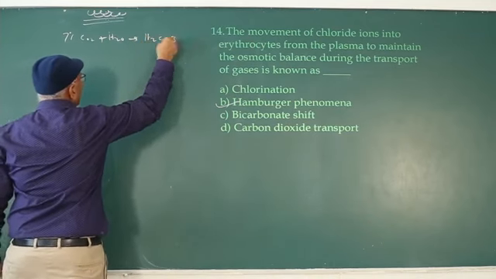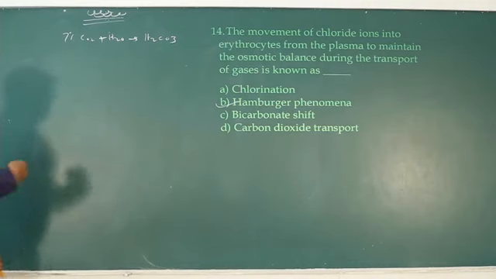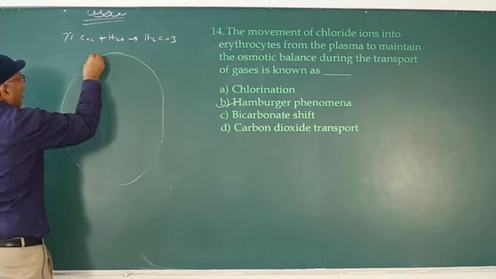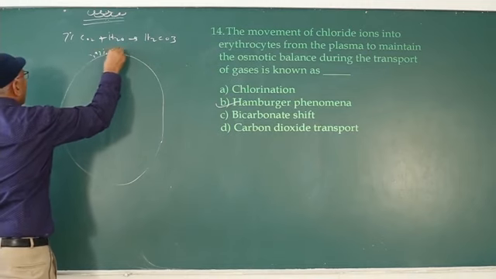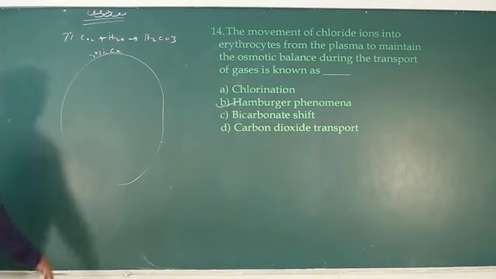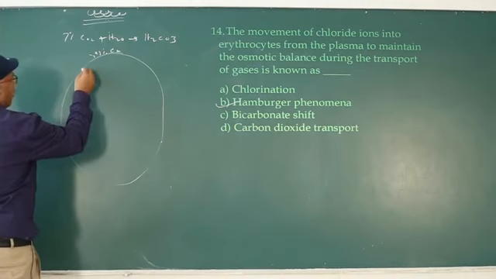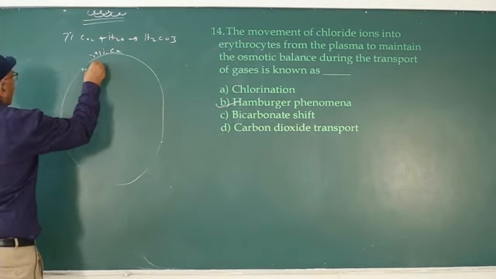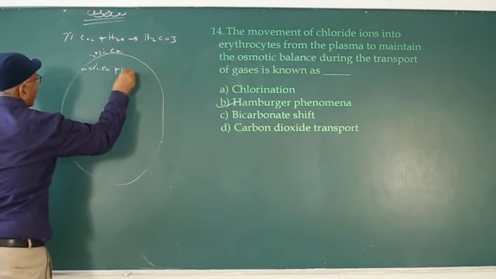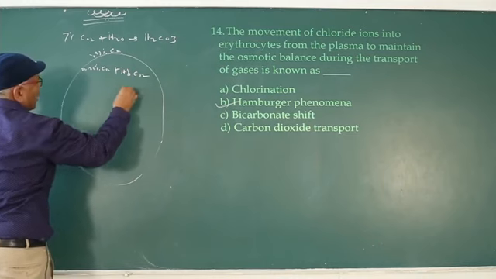As a result, carbonic acid is formed. The remaining 93% carbon dioxide enters into RBC present in the systemic capillaries. 20 to 25% of carbon dioxide is transported by